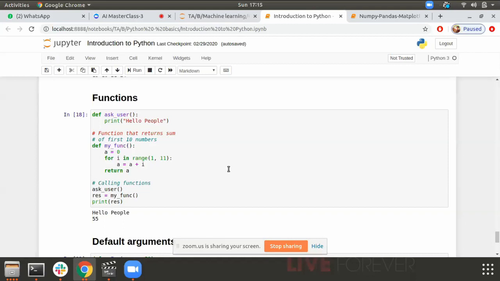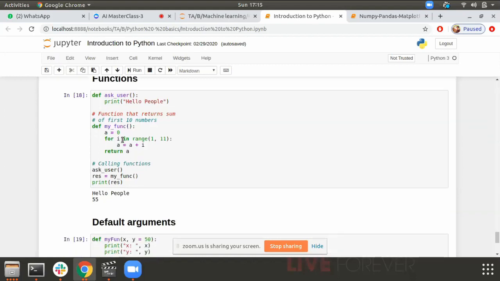Functions. So how do we write functions in Python? We write def, then the function name, then brackets and a colon. Under that, we write our statements. Indentation is very important in Python. Indentation means the spaces. If there is an indentation error, things are going to fail. So this is a simple function which I've written, which prints hello people.